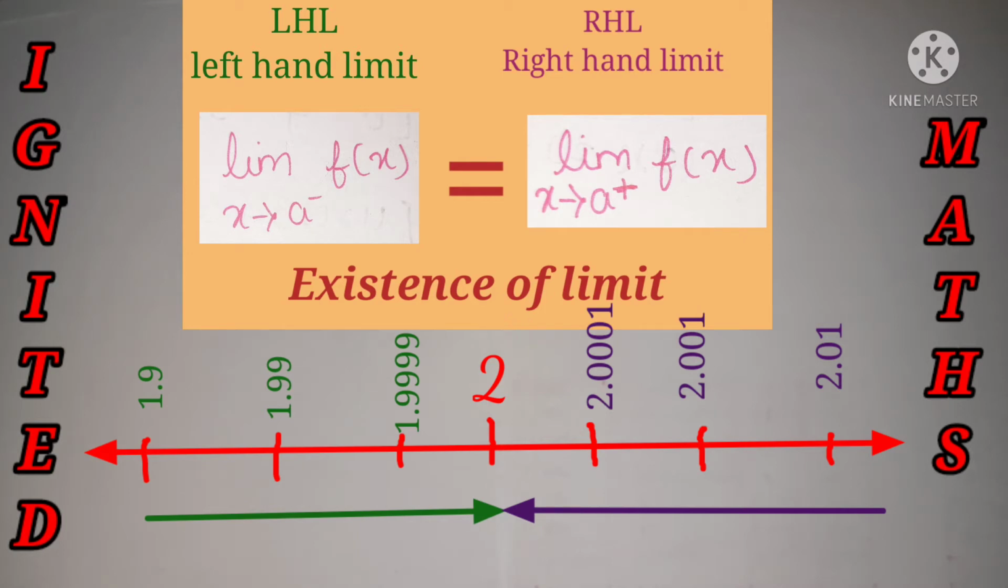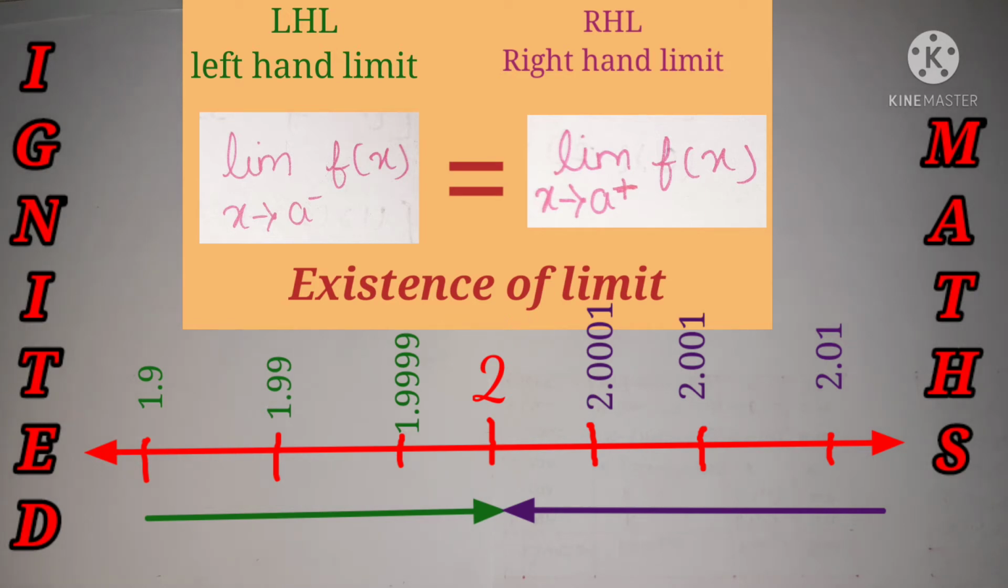The RHL we used to represent as limit x tends to a plus, in which x is greater than the a value. And the LHL is limit x tends to a minus of f of x, in which x will be less than the given point. Over here we have represented the point as a, so if it is less than a, then it is called an LHL, left hand limit. If both are equal, and we got the same answer L, then the limit exists. The limit exists if the left hand limit and right hand limit are absolutely the same.